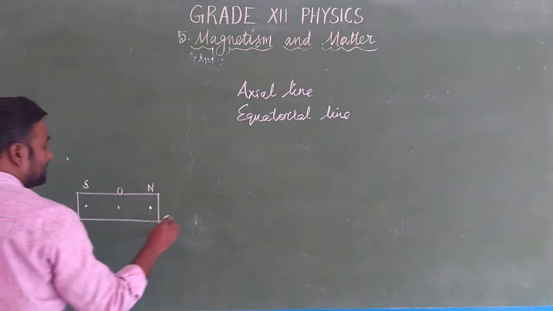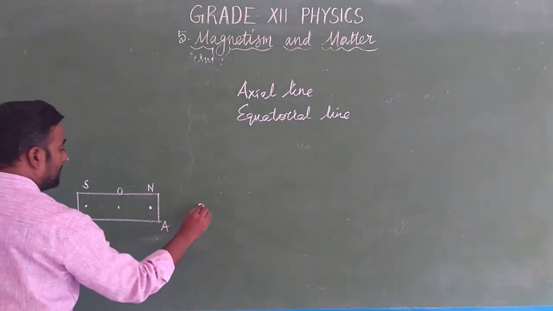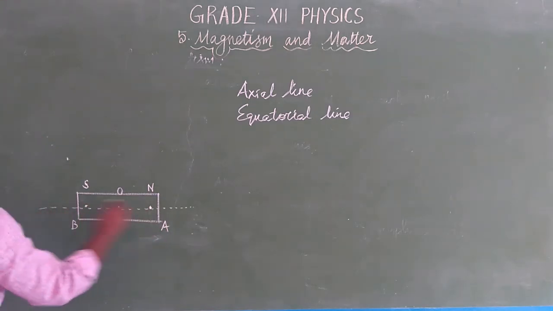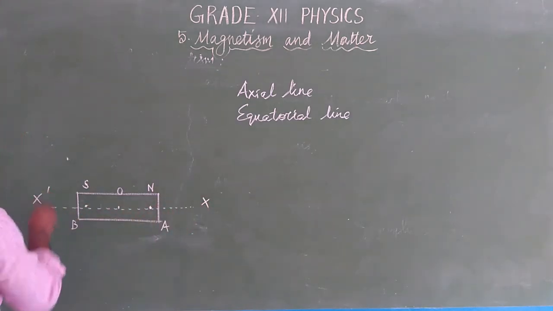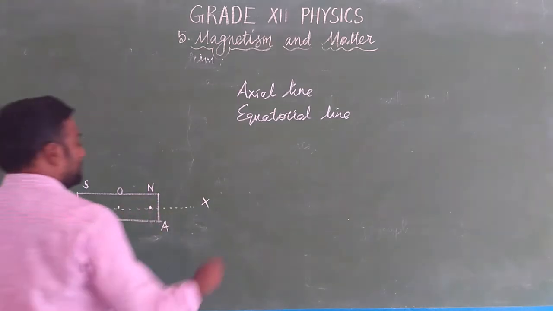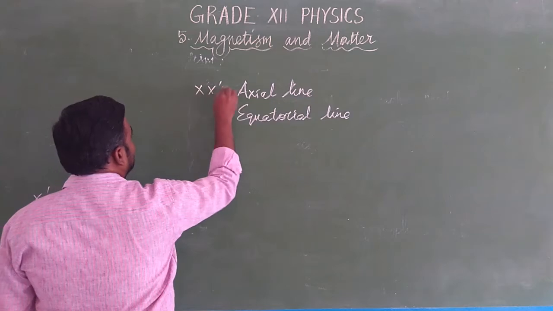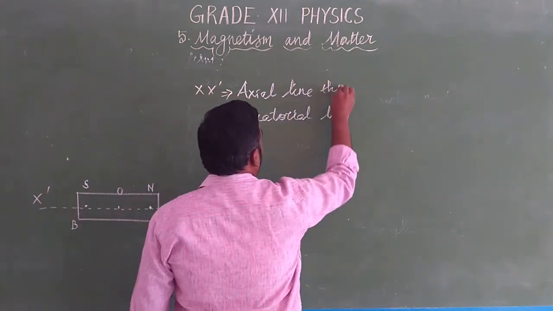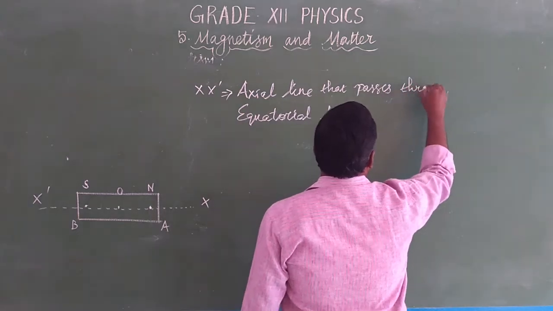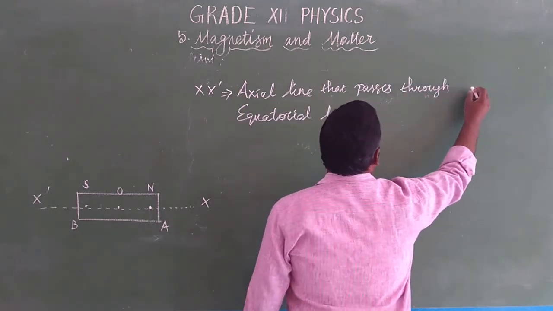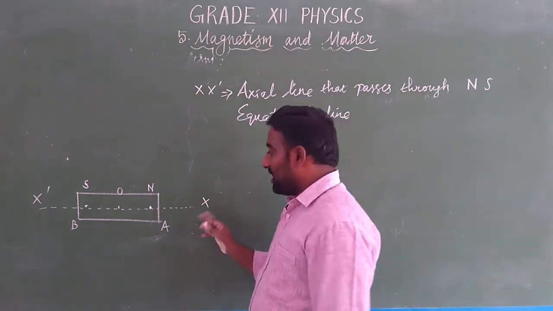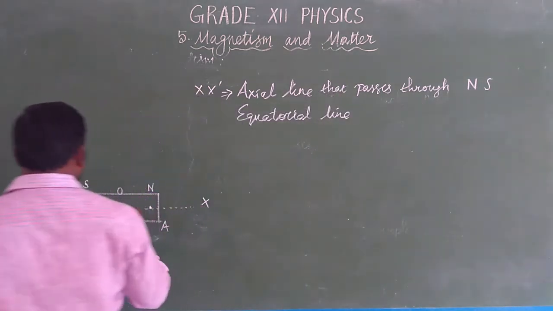The axial line is nothing but a horizontal line, X and X dash, that passes through NS. So X and X dash is the axial line that passes through the magnetic length NS.